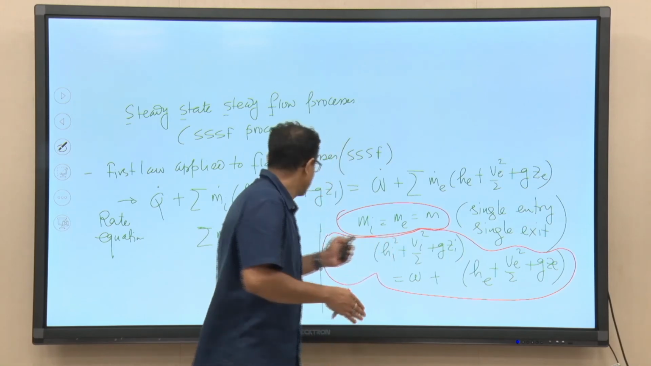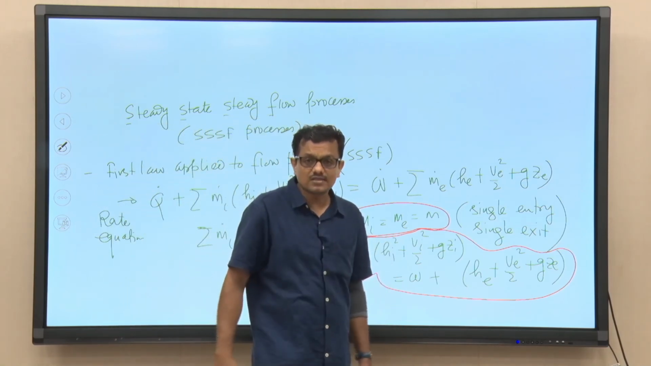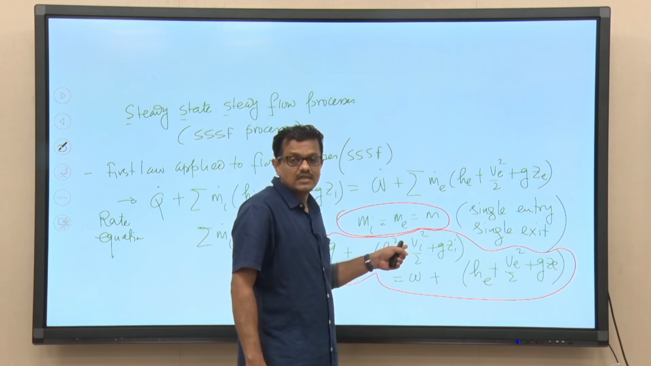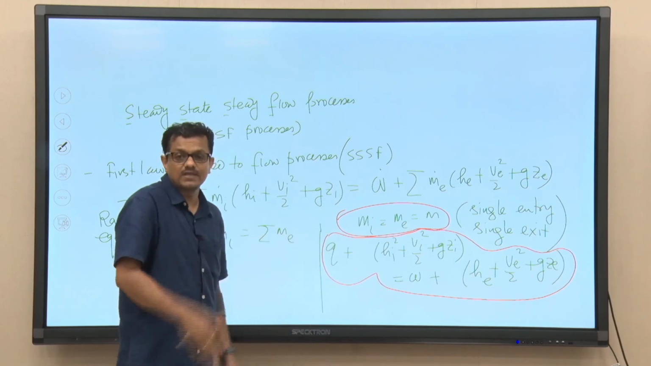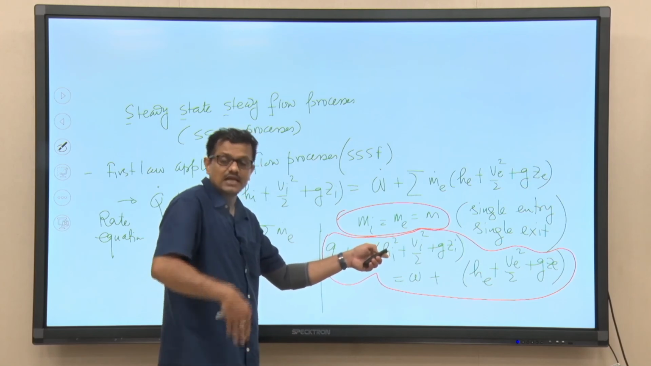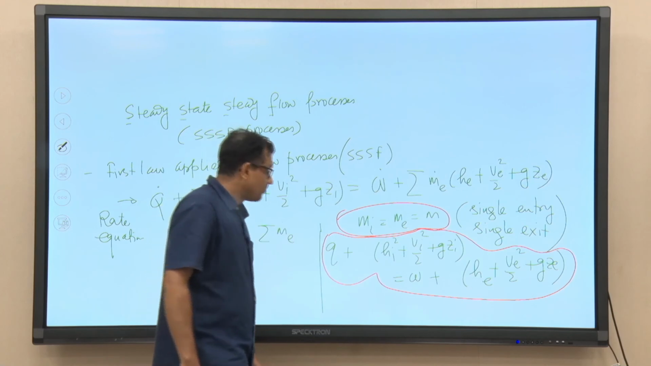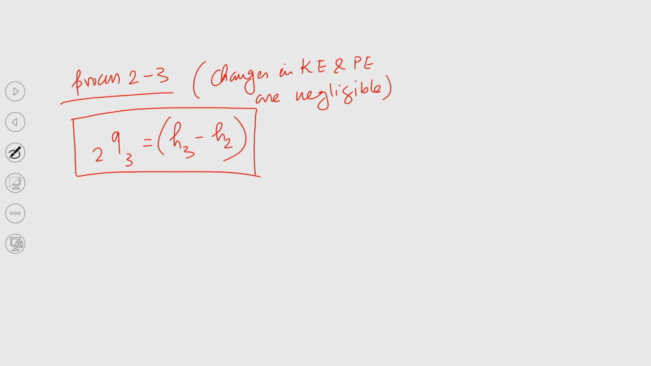Had the case been the first law applied to the control mass system, then instead of H we would have written U, that is the internal energy. But since the flow work is there, the work required to maintain the flow in presence of pressure, that flow work component has been added to the internal energy U, and U plus that flow work is nothing but the enthalpy. We have ignored the changes in kinetic and potential energies, and since this is not a work interacting device, the control volume is not doing any work. So, only Q remains. So, this is the expression.